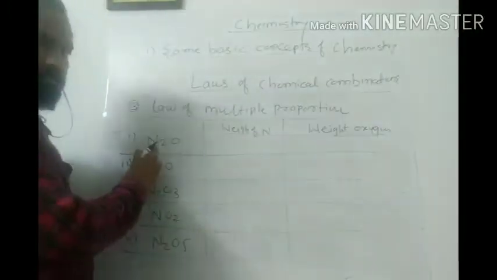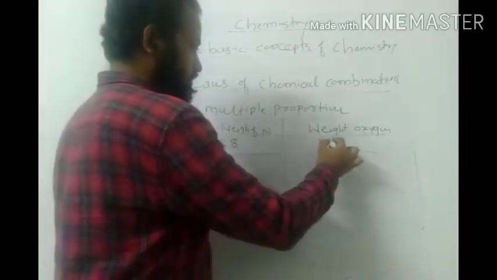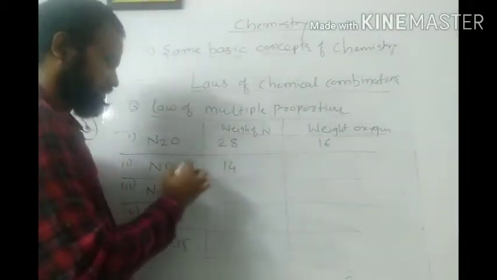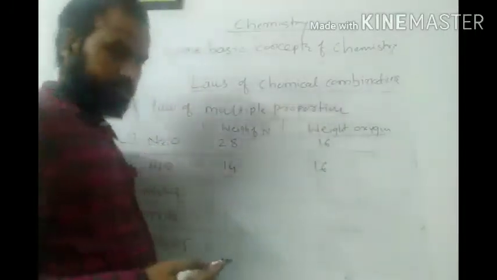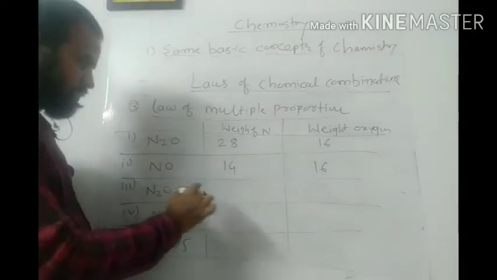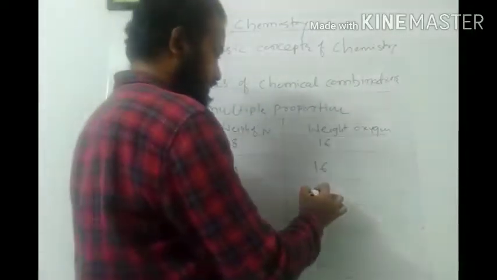For 2 atoms of nitrogen it becomes 28, and 1 atom of oxygen is 16. Then 1 atom of nitrogen is 14 and oxygen is 16 as it is. I am writing down atomic masses. N2O3 means 28 for 2 atoms of nitrogen, and 3 atoms of oxygen means 16 times 3 is 48.